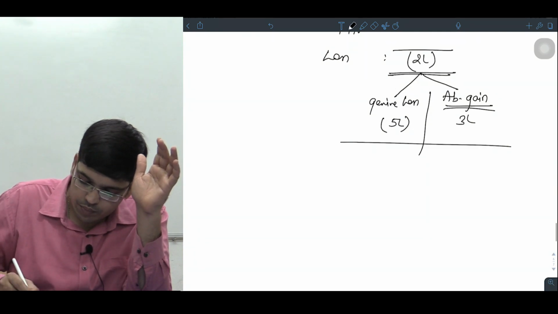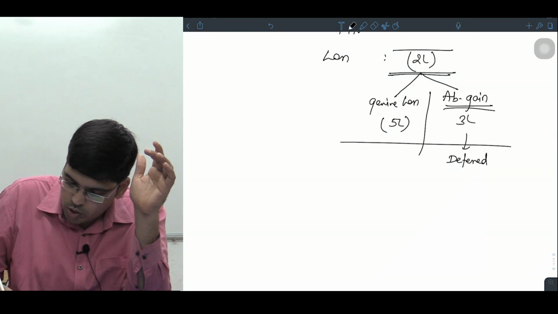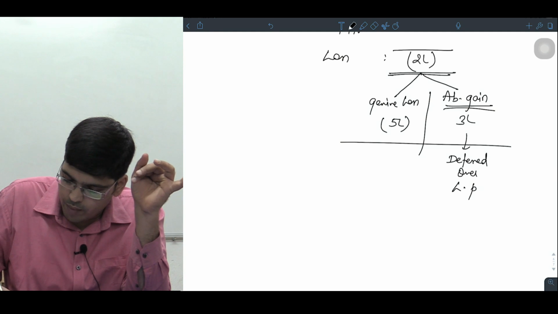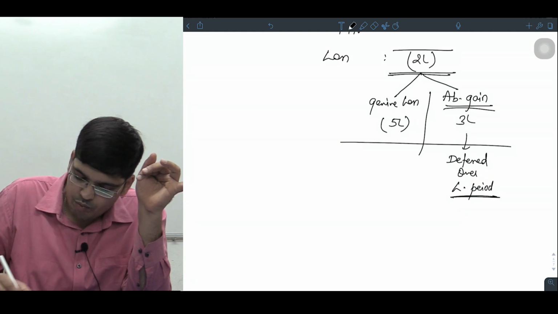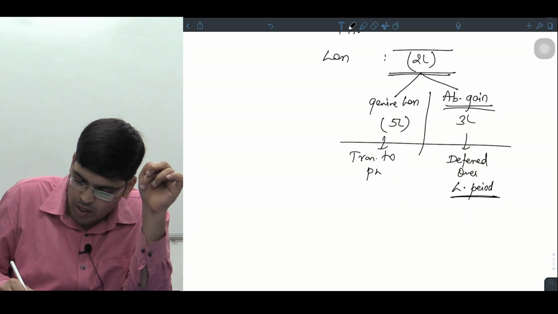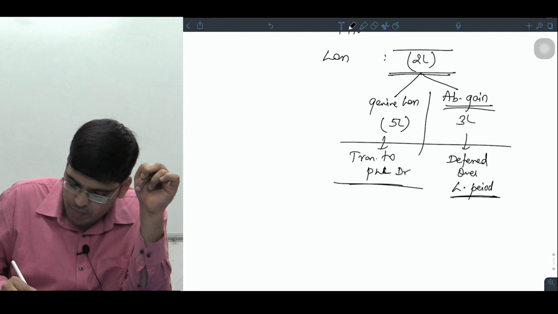So what you need to do? This 3 lakhs gain should be deferred over the lease period, whereas this 5 lakhs should be transferred to the P&L account debit immediately.